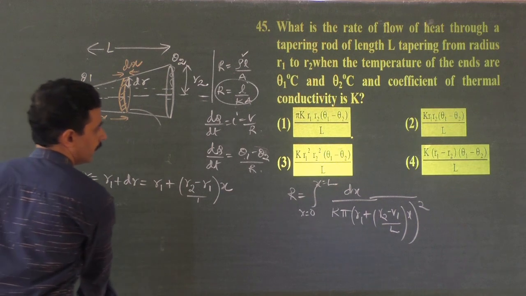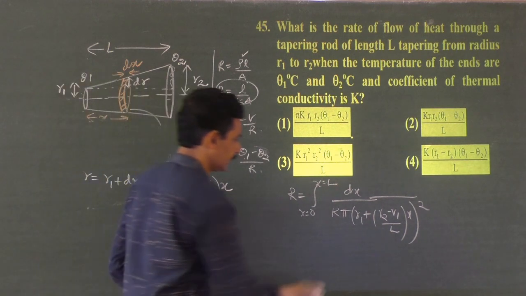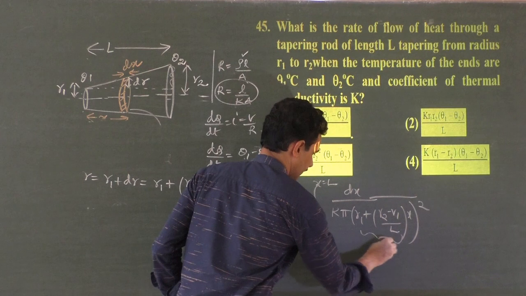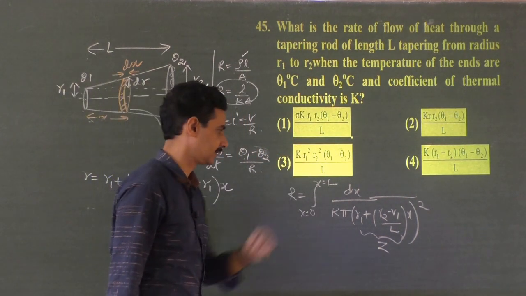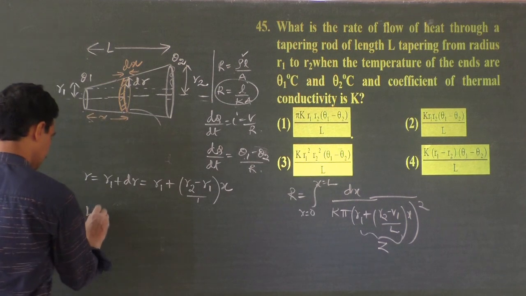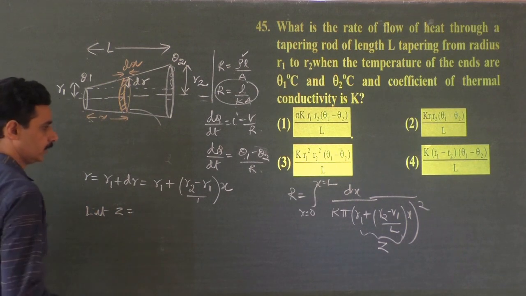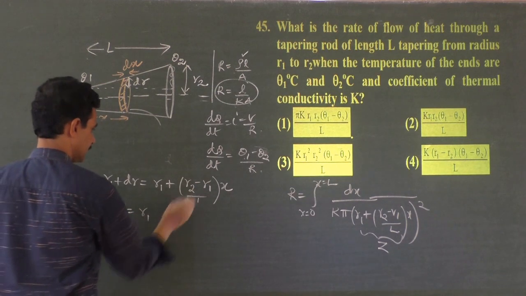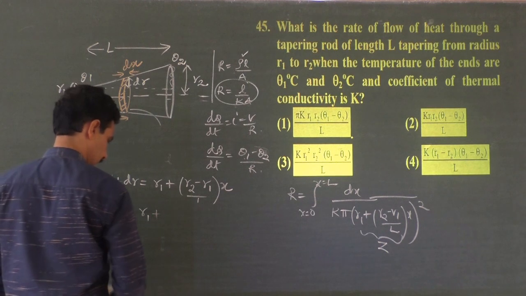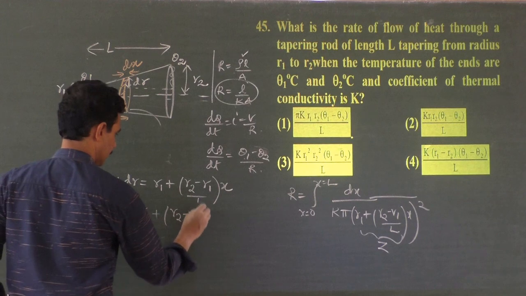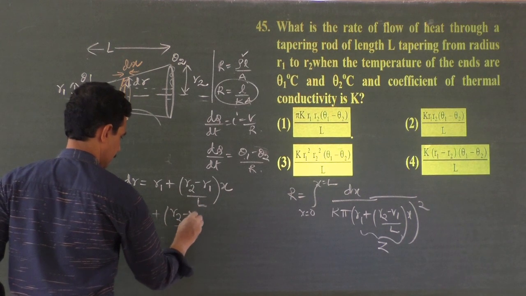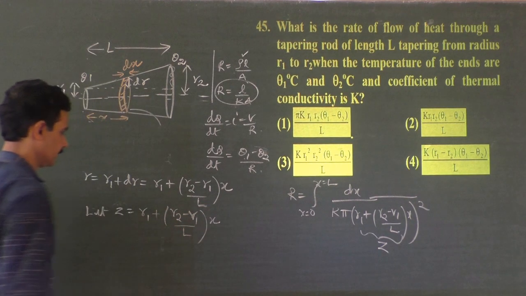Okay, now I will take this term as some z, because it becomes easier. Let z be equal to r1 plus r2 minus r1 by L into x.